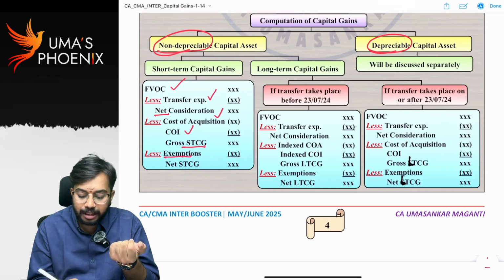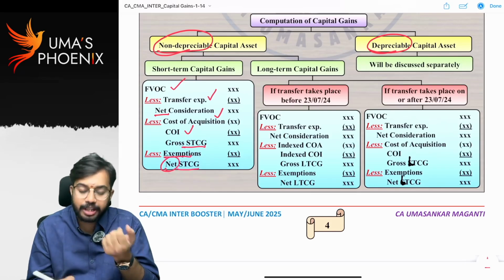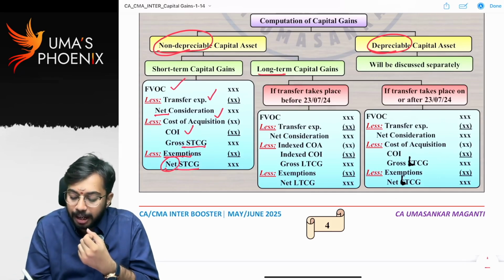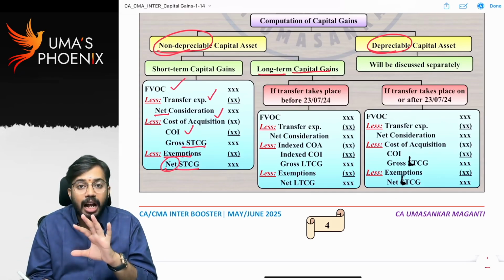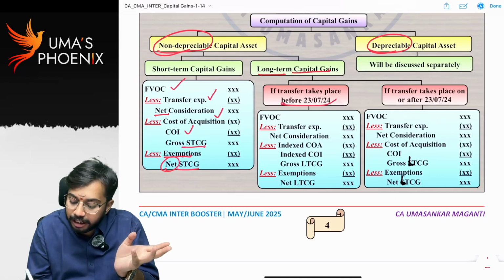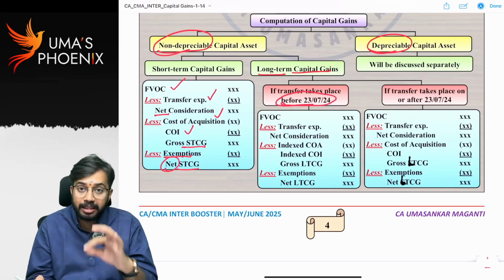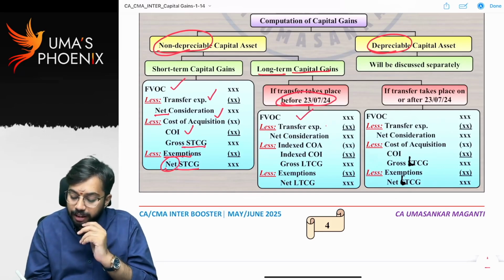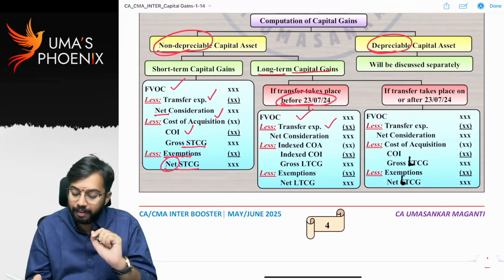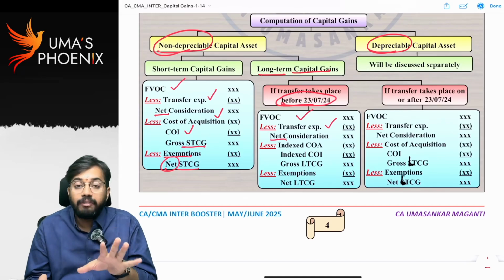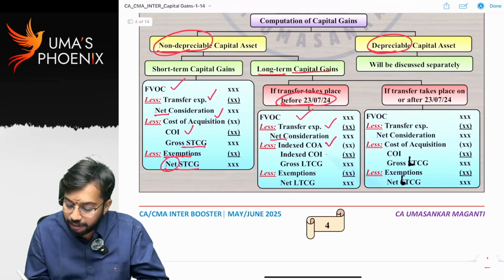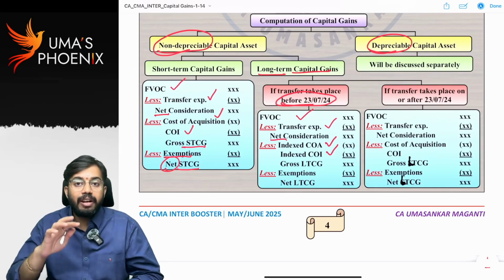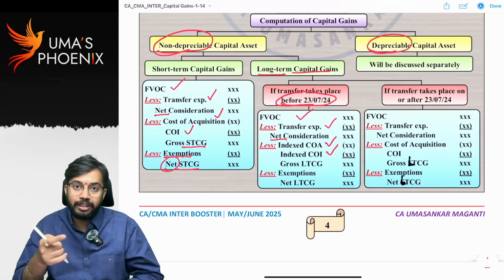From that we will claim exemptions. Thereby we will arrive at net short-term capital gain. In case of long-term capital gains, if transfer takes place before 23rd July 2024, amendment is there, listen carefully. Full value of consideration, we will reduce transfer expenses, thereby we will arrive at net consideration. We will reduce indexed cost of acquisition and indexed cost of improvement. Using index numbers, we will calculate indexed cost of acquisition.